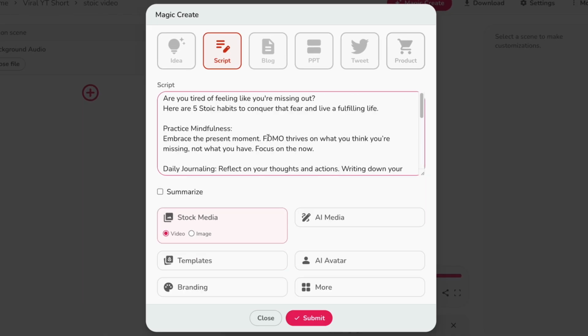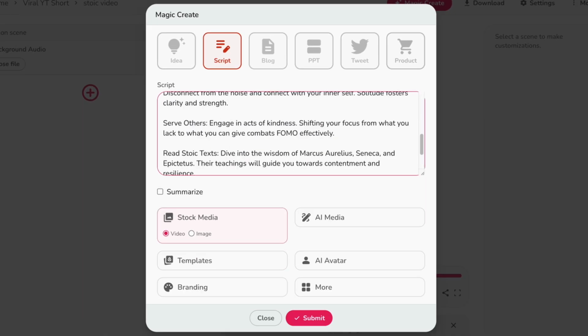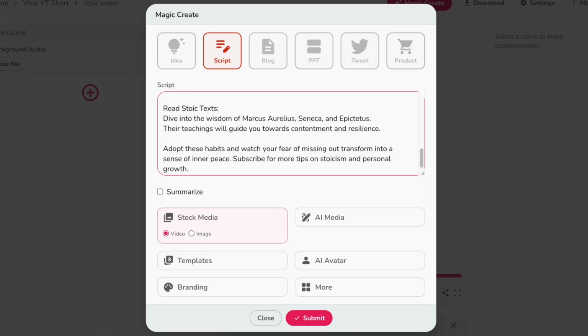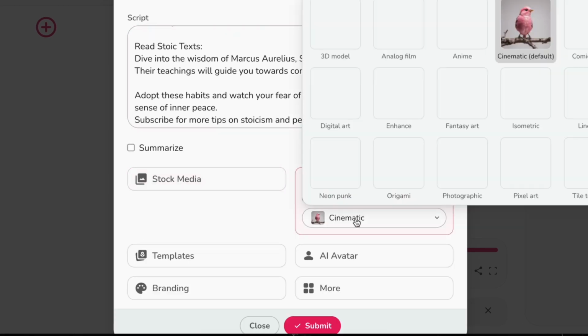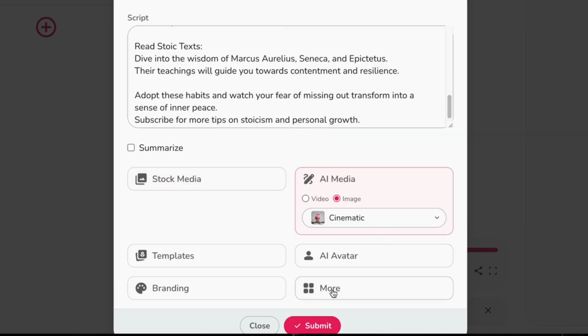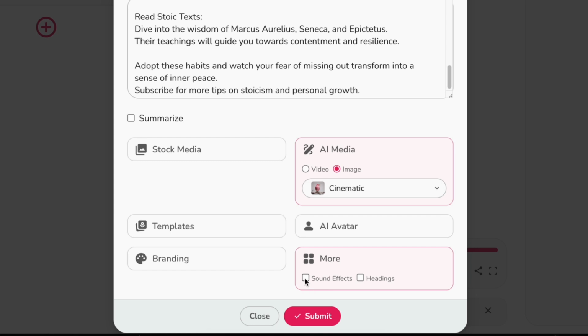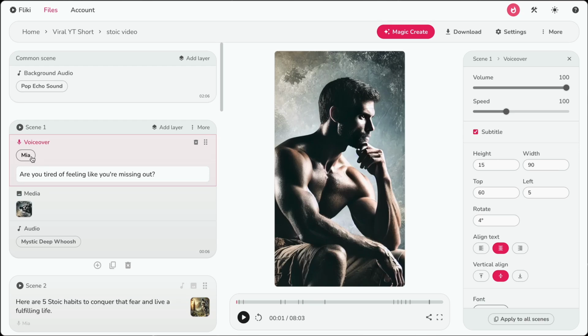Next, paste your customized script, breaking it into smaller paragraphs to create more scenes. In the content settings, choose AI Media and select the cinematic style. For more, turn on sound effects to make your video more engaging. Then hit Submit to generate the video. First, let's change the voice. To change the voice, select a scene and click on the voice's name.